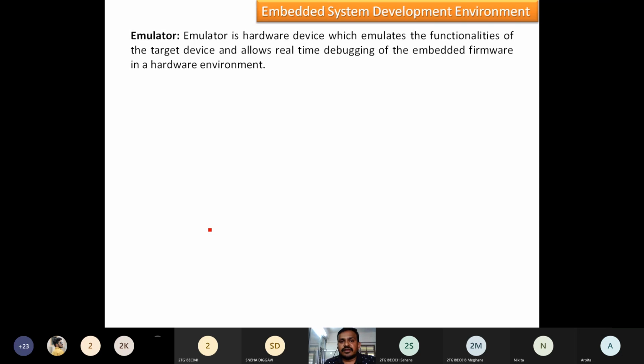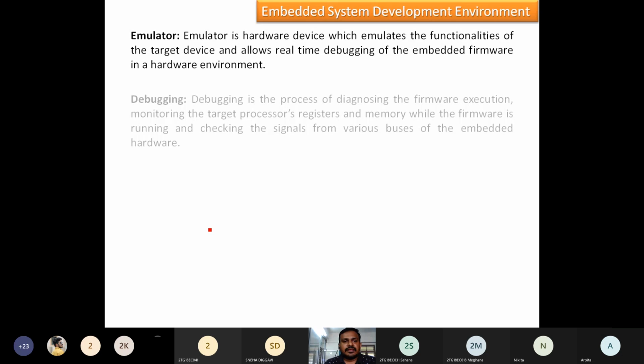So whatever application we are creating, in the emulator we write the programs, test them, store them in the virtual device, and debug. In a single software we perform all the tasks. Once it is okay and we have created the application, we store it and send it for loading into the actual target hardware devices.